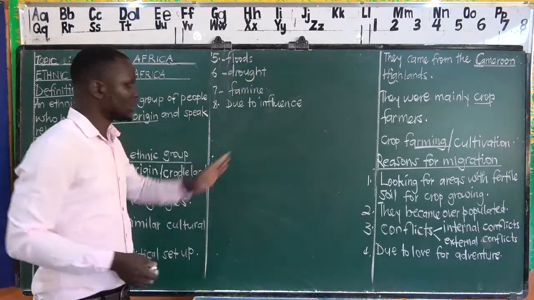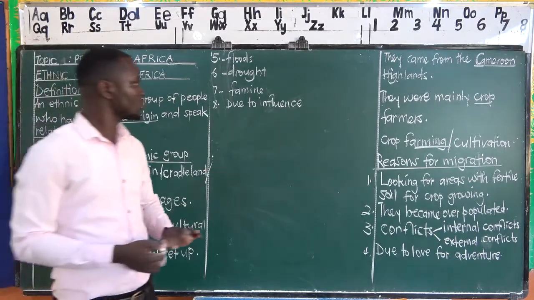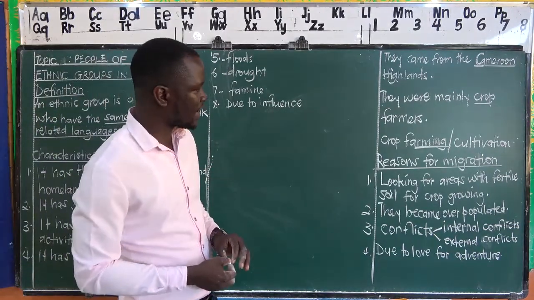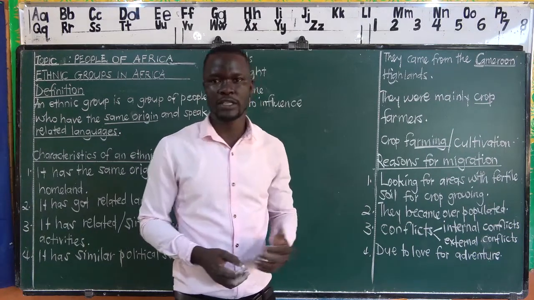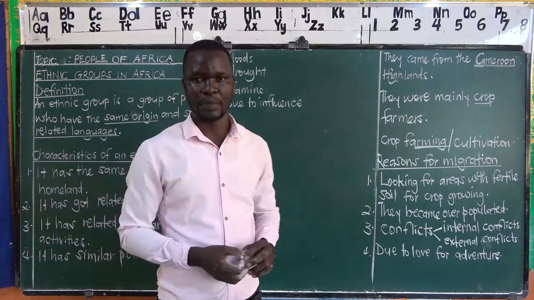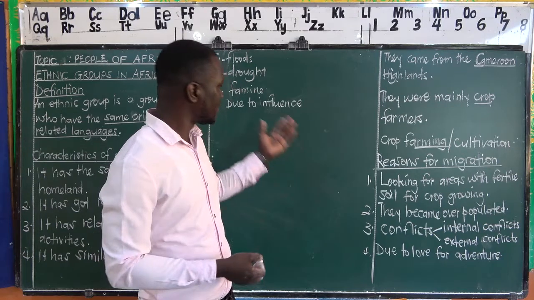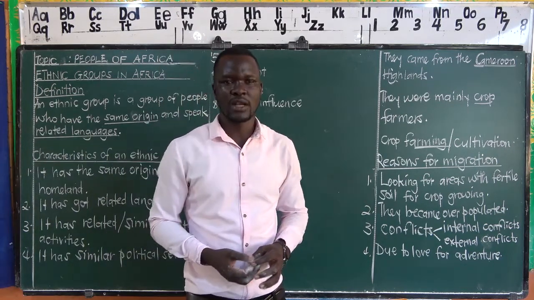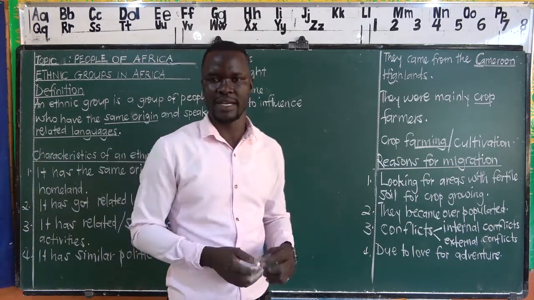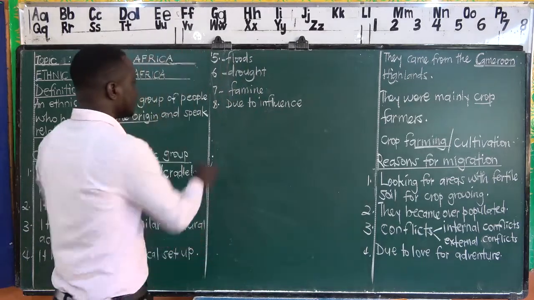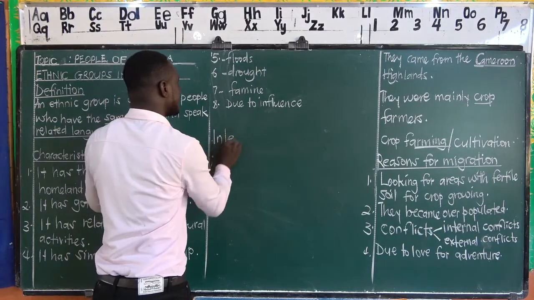Now, after looking at this, before we look at the effects of their migration, we also need to note that when the Bantu came to East Africa, they chose to settle in what we call the interlacustrine region.